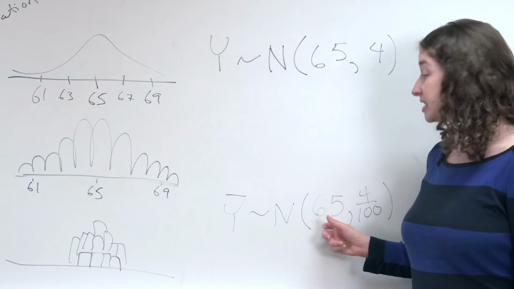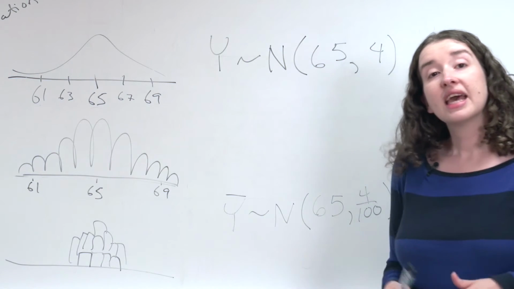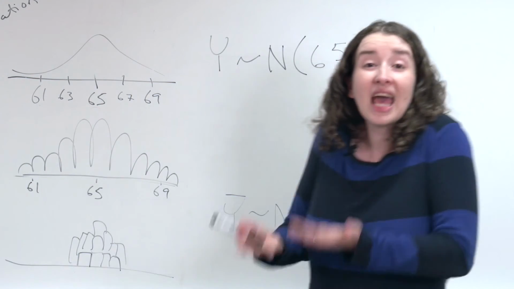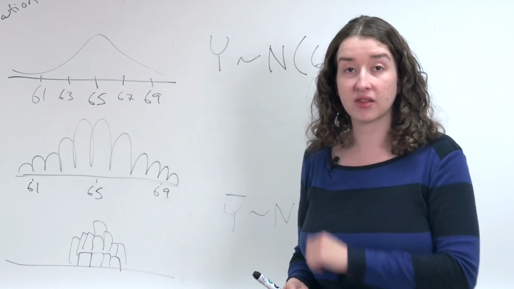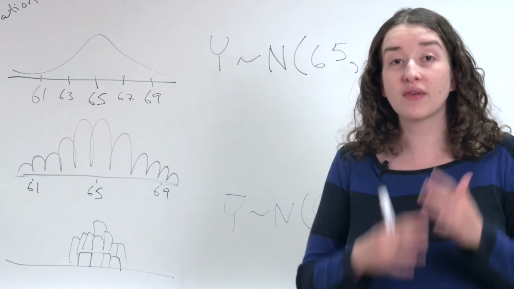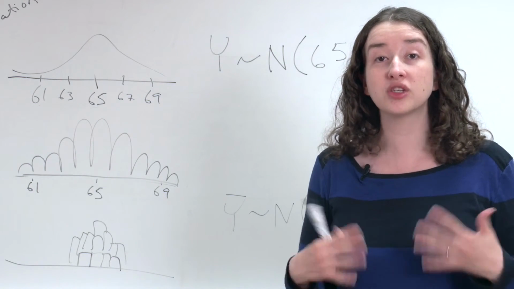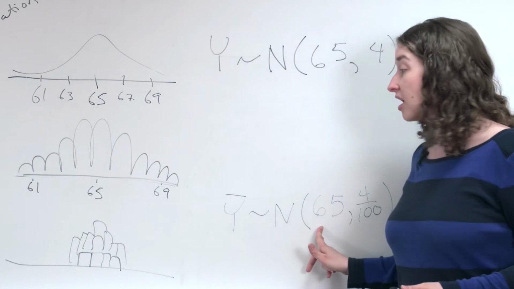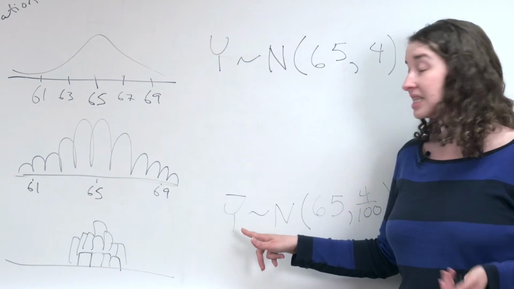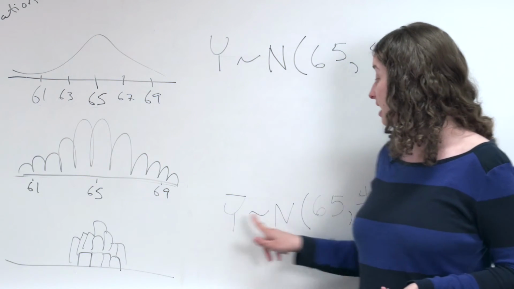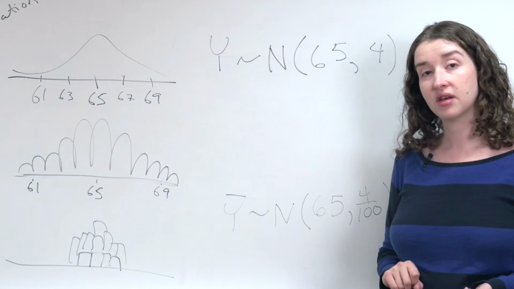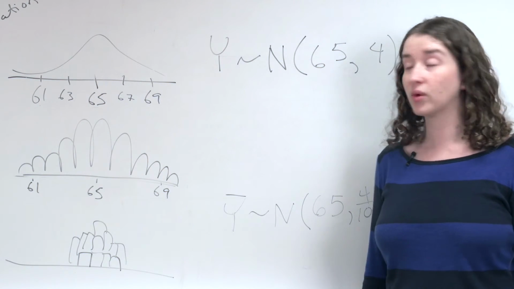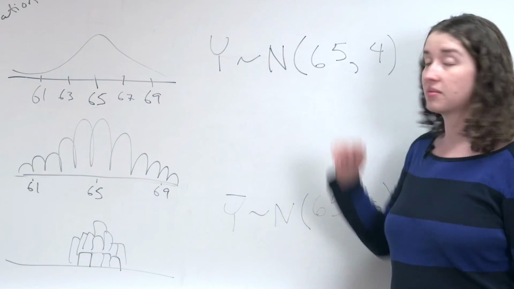Then what about this 65? That says if I sample 100 women from the population and write down the mean of their heights, and then I again sample 100 women and write down the mean of their heights, and I do this repeatedly, so I have a whole bunch of means of 100 women, the average of all those sample means will be 65. In other words, the average we expect to see for the sample mean is the same as the mean in the population itself. That should make sense, because why would we expect the mean of 100 women's heights to, on average, be anything other than the mean in the population?